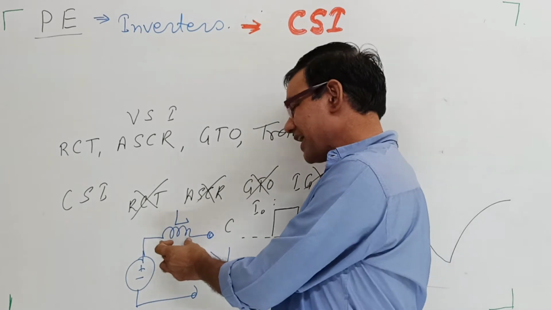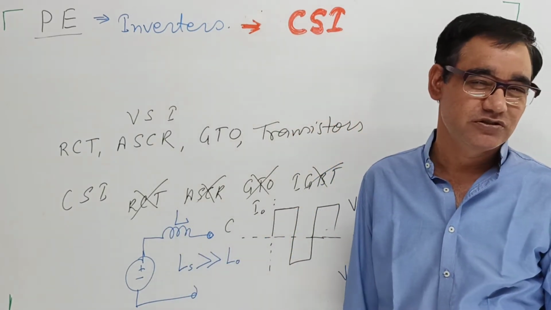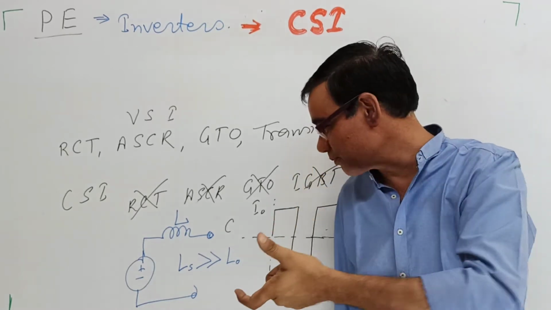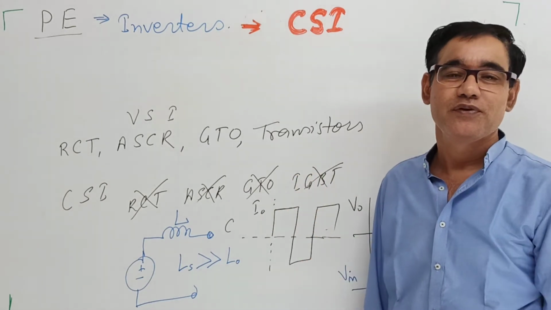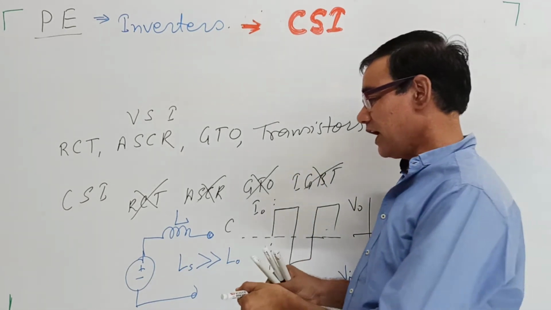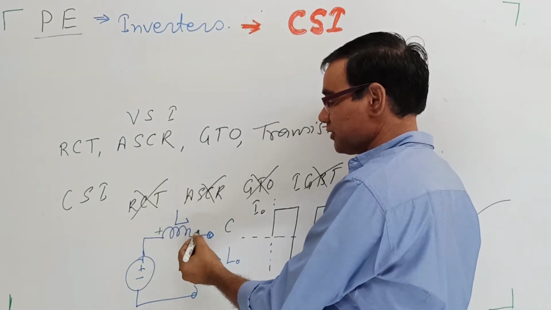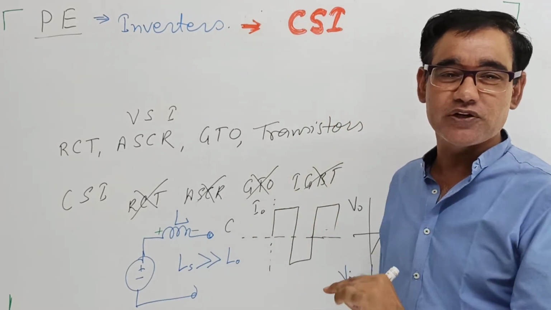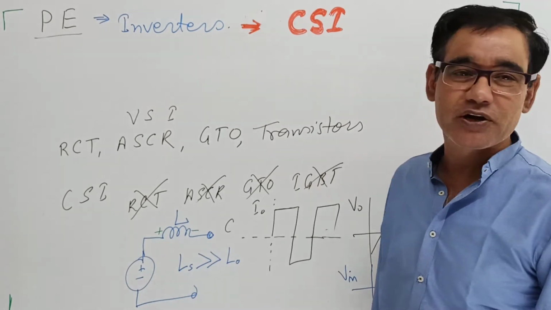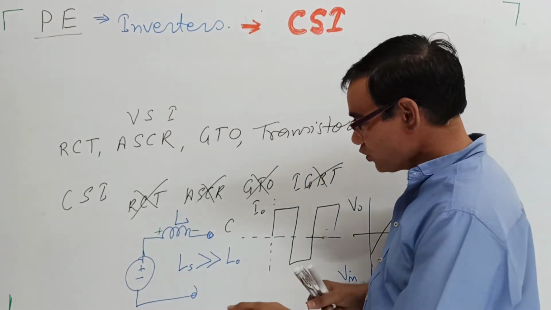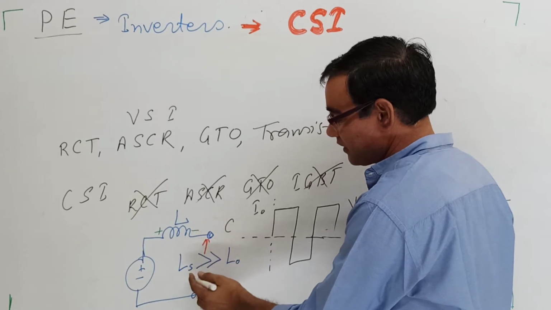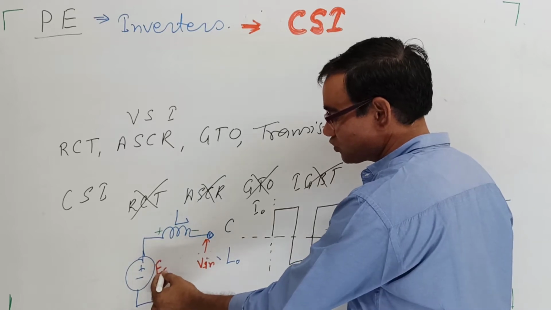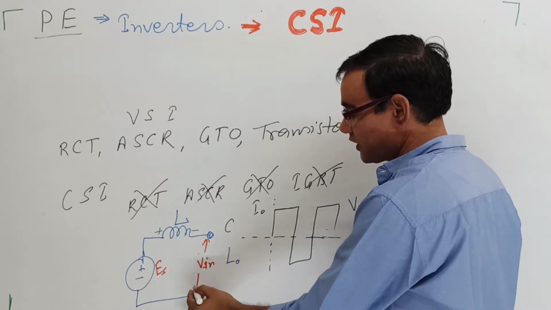so there is alteration of current in the output. This inductor tries to maintain the current as constant. So whenever the alteration takes place, positive to negative, negative to positive, this inductor opposes the alteration, and due to the opposition it produces a voltage polarity like this one. When the current changes from positive to negative, it produces this polarity, and due to this polarity, a voltage appears that is known as the input voltage. The input voltage, not the source voltage, this is the source voltage. So here this is the input voltage.